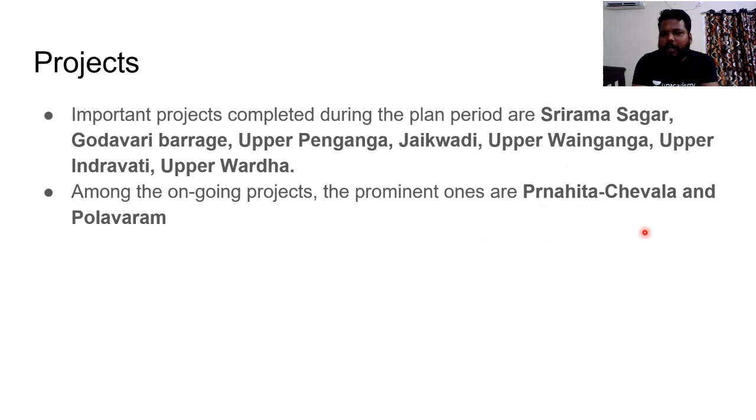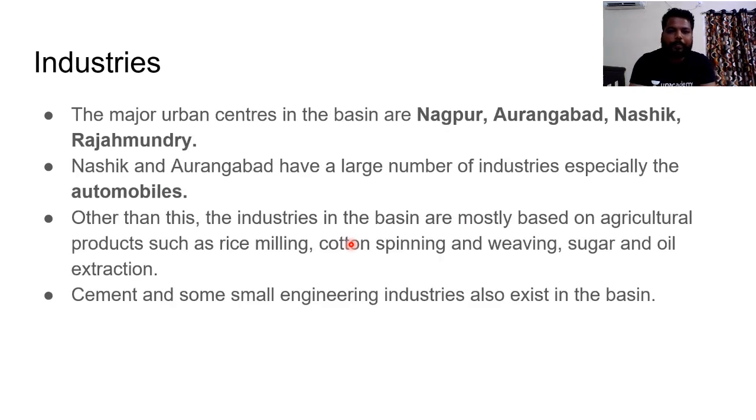The Pranahita and Chevella project will reduce the arid conditions of the Telangana region and provide huge water facilities for the dry arid lands of Telangana. And apart from this, the Polavaram project, which I have already mentioned, has huge significance in the agricultural aspects of both the states. Hence, these are the projects which are still ongoing. Don't know when they would be finished. Let's wait and watch for them.